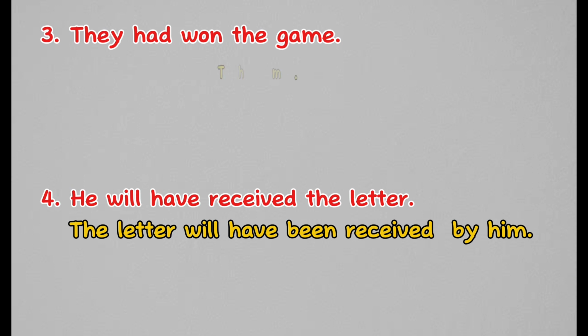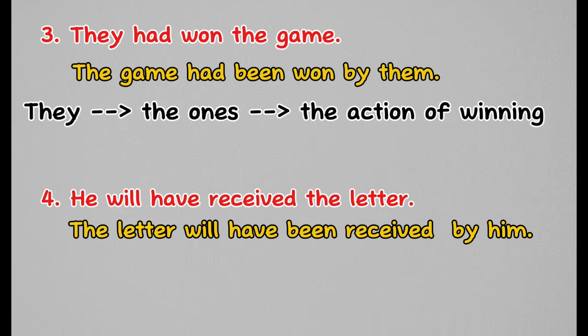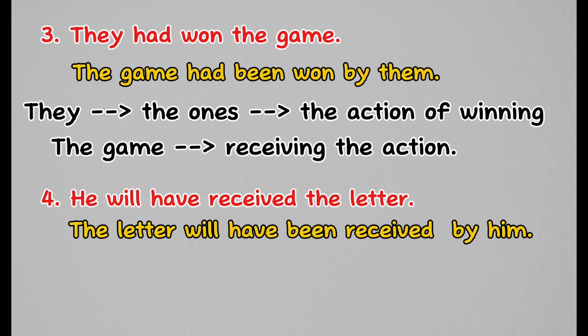They had won the game. The passive is the game had been won by them. In this passive construction, the focus shifts from the subject they to the object the game. In the active voice, they are the ones performing the action of winning and the game is receiving the action.